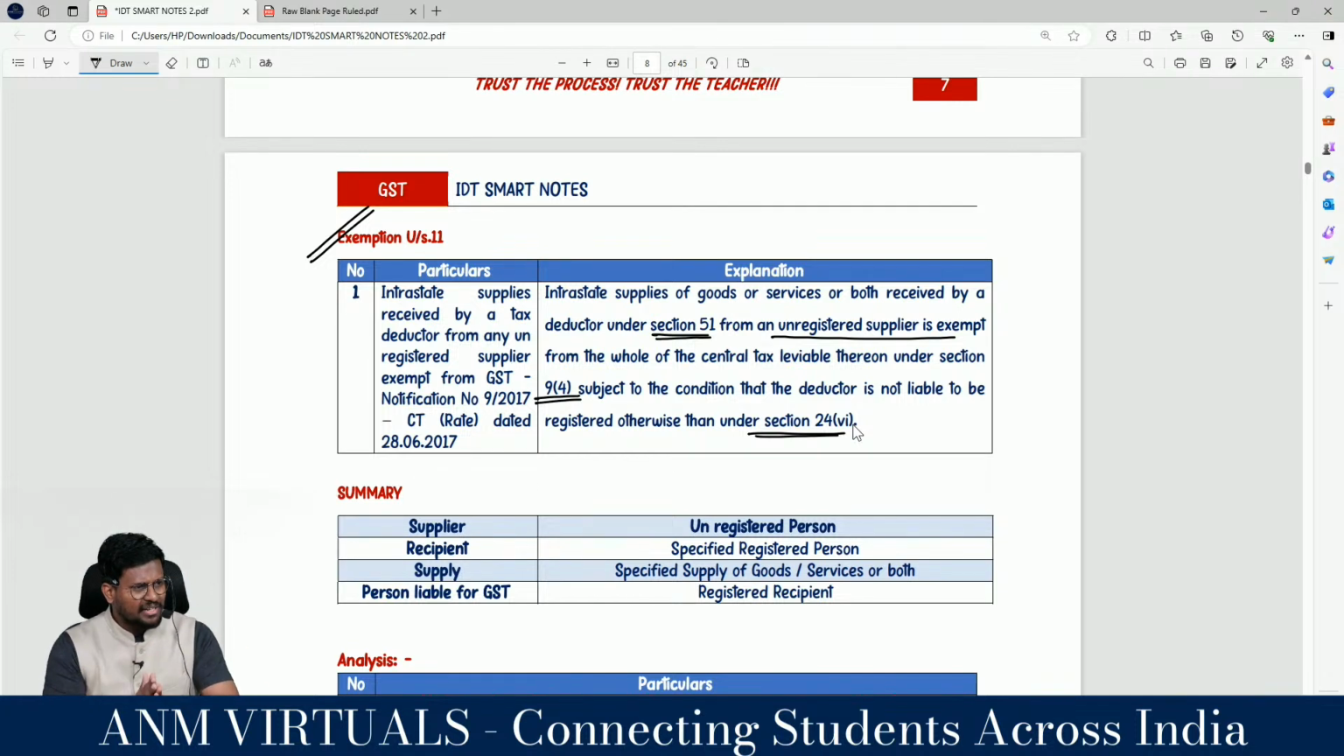That means, sir, 9(4), RCM from an unregistered person is there, right? That means the recipient is a registered person, right? The recipient is a registered person. Hello, sir, the recipient should not be registered solely for the purpose of TDS under section 51. If he has taken registration solely for the purpose of TDS under section 51, 9(4) RCM will not be applicable, right?